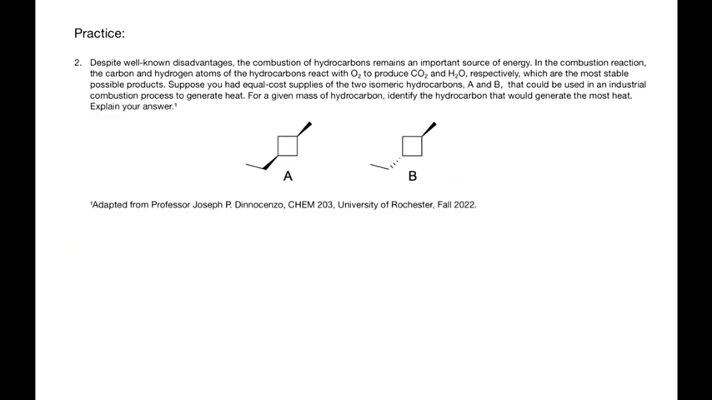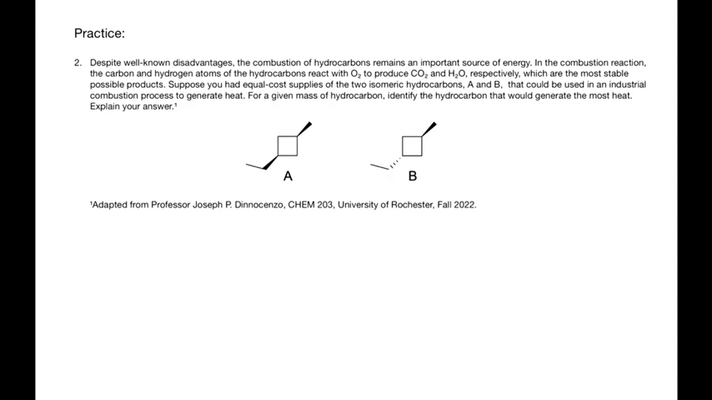Despite well-known disadvantages, the combustion of hydrocarbons remains an important source of energy. In the combustion reaction, the carbon and hydrogen atoms of the hydrocarbons react with O2 to produce CO2 and H2O, respectively, which are the most stable possible products. Suppose you had equal cost supplies of the two isomeric hydrocarbons, A and B, that could be used in an industrial combustion process to generate heat. For a given mass of hydrocarbon, identify the hydrocarbon that would generate the most heat. Explain your answer. Feel free to pause the video and try this problem on your own first.